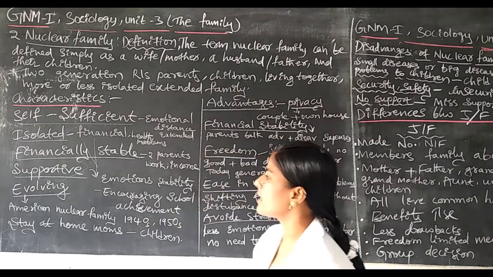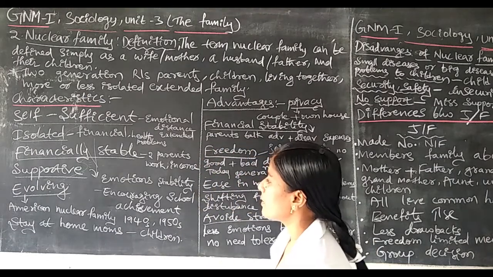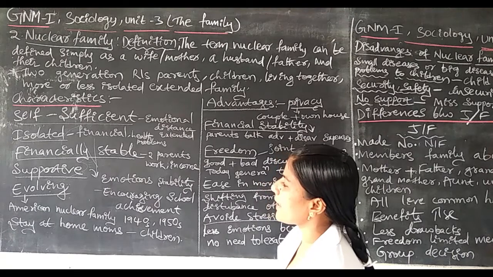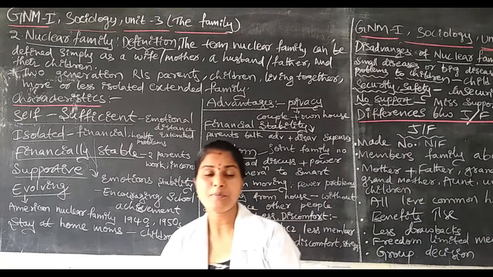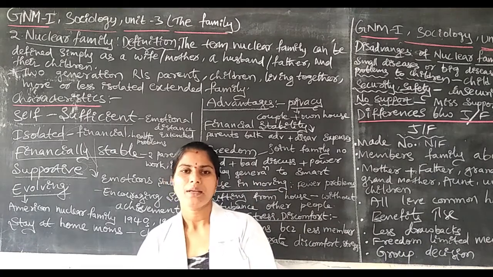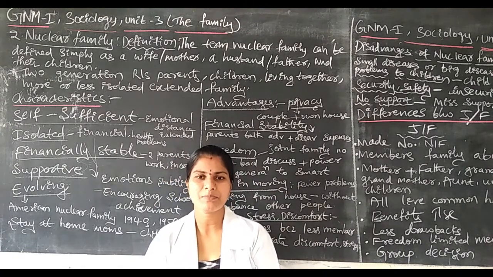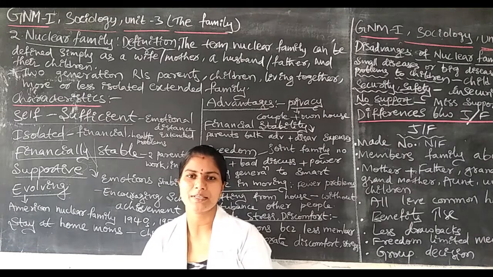Next one is supportive. In this nuclear family, one characteristic is that it is supportive. Here, whatever emotions are there, they have a supportive nature. Why?